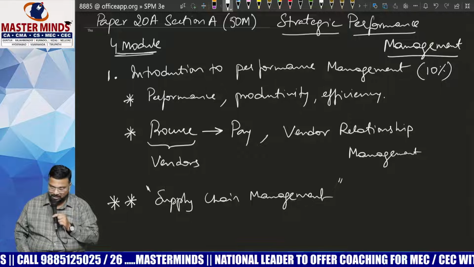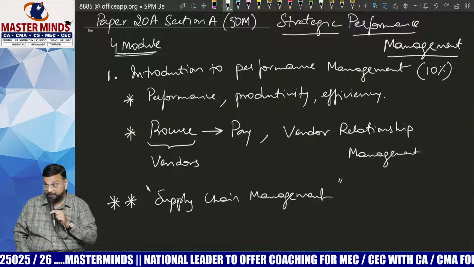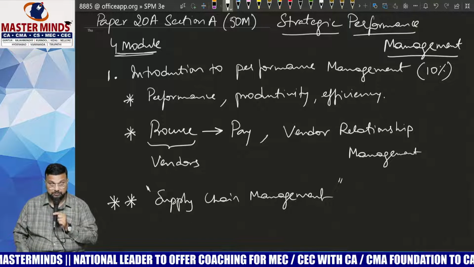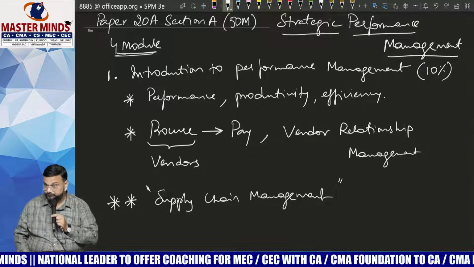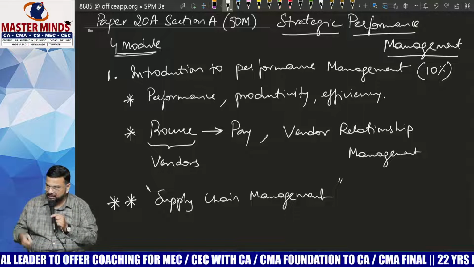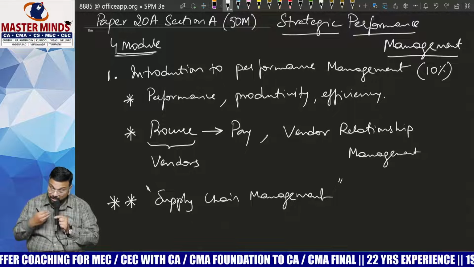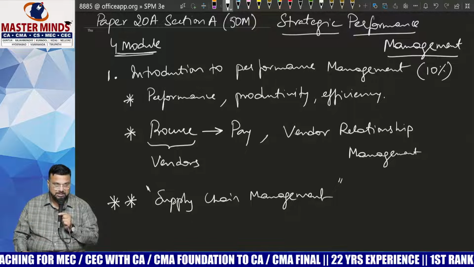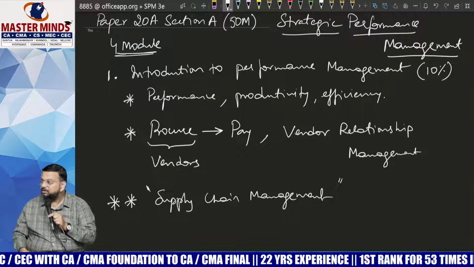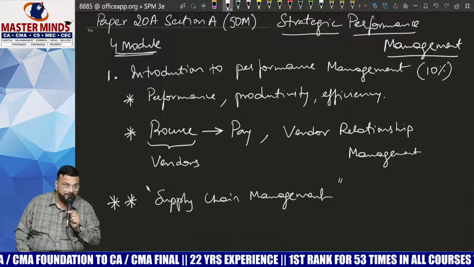That is the reason why in the 2012 syllabus, SPM was for 100 marks. It was not an elective paper in those days. In 2016, they made it into an elective. And the same is being continued now also. What they realized is that as you people don't have any sort of practical exposure, you will not be able to understand the terminology that we are using here. So rather than removing the subject completely, they have simply kept some basic concepts so that at least you people have some sort of idea. When you go into the real world, you will be able to understand those things easily. Am I clear, Nana? Right?